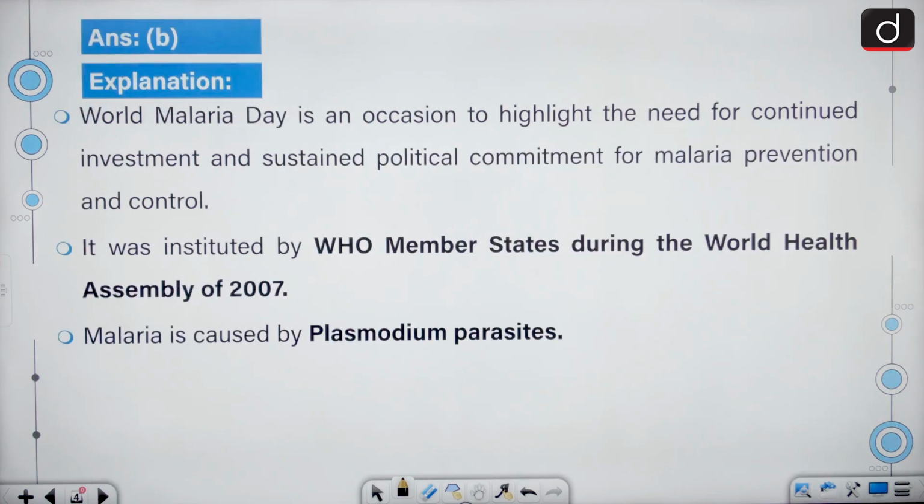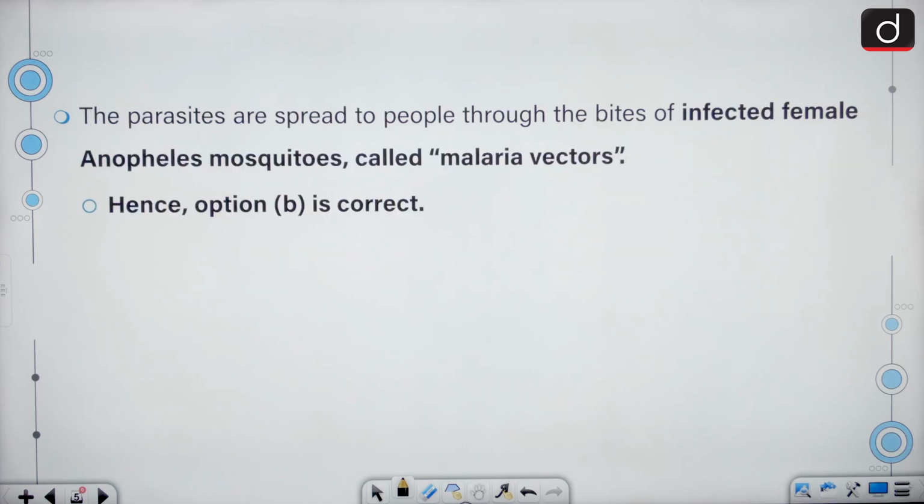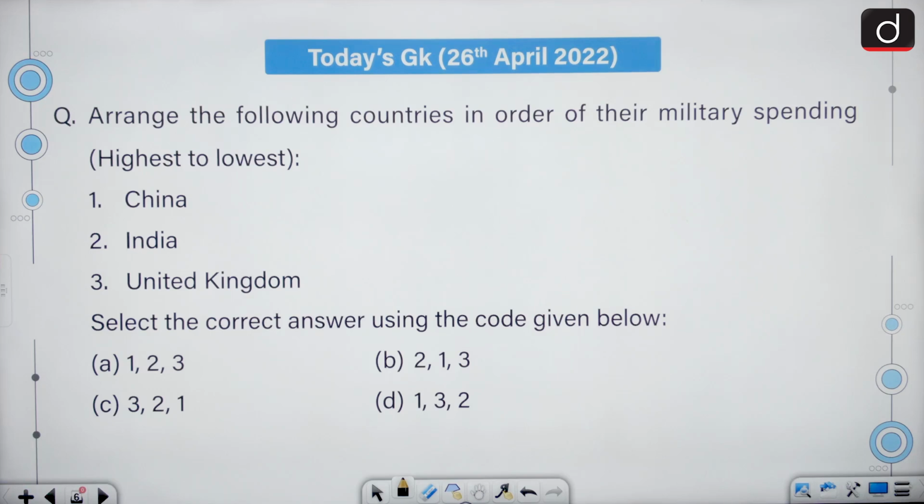World Malaria Day is an occasion to highlight the need for continued investment and sustained political commitment for malaria prevention and control. It was instituted by WHO member states during the World Health Assembly of 2007. Malaria is caused by Plasmodium parasites, and the parasites are spread to people through the bites of infected female Anopheles mosquito called malaria vectors.